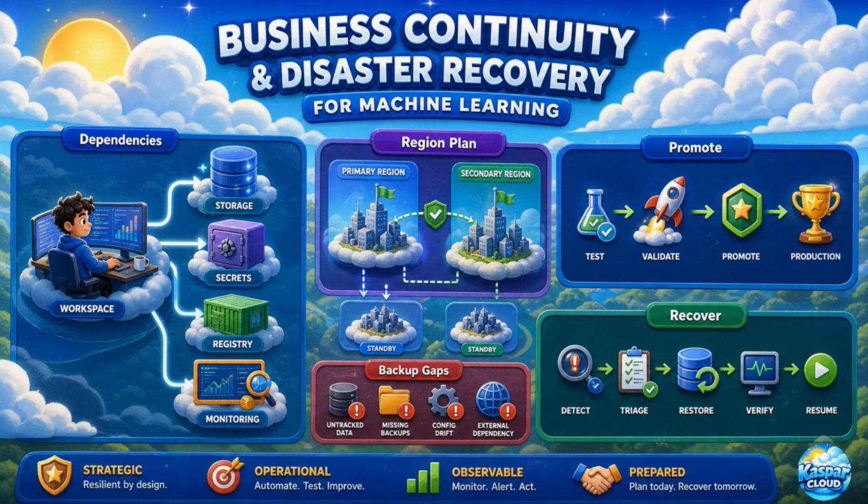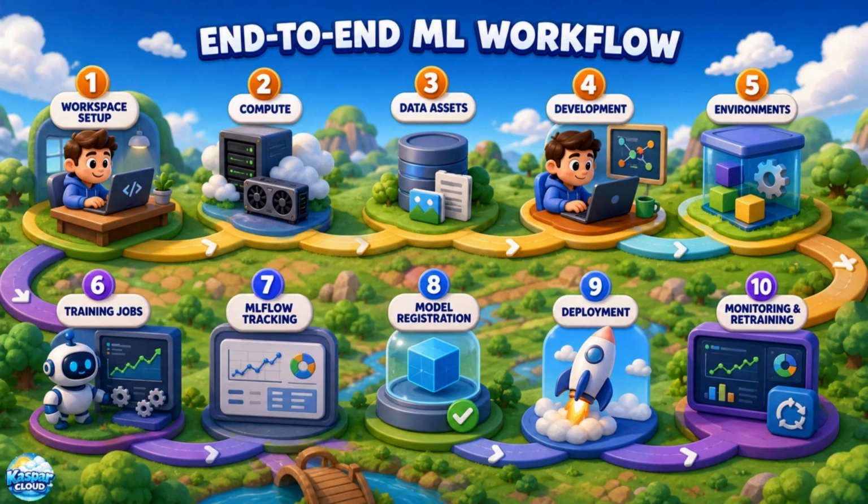Organizations should not assume that every workspace artifact, run history, or metadata record is automatically protected by full cross-region failover. A strong recovery strategy should include source control, infrastructure as code, registry-based asset promotion, resilient storage design, repeatable deployment pipelines, and documented recovery procedures. A practical Azure Machine Learning workflow usually follows a clear life cycle.